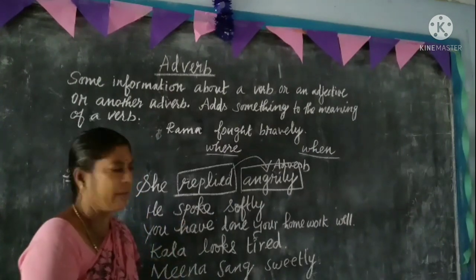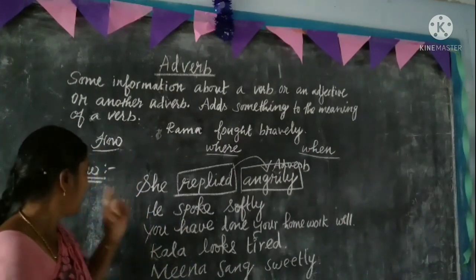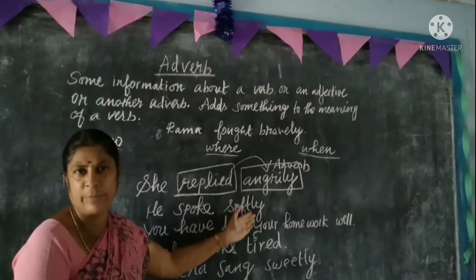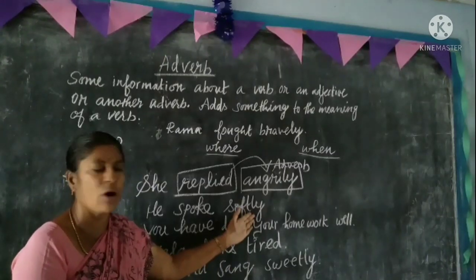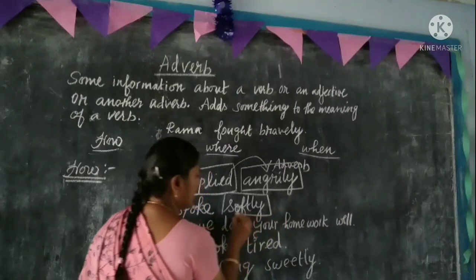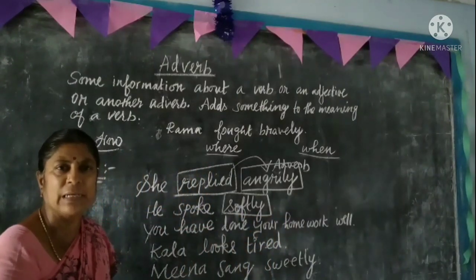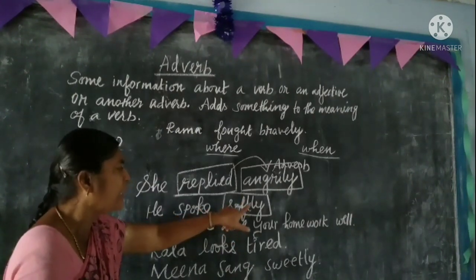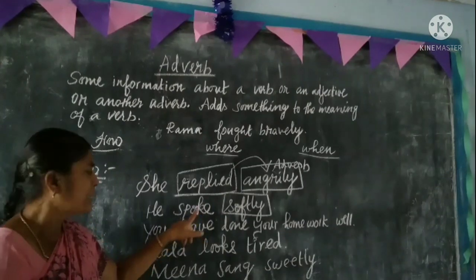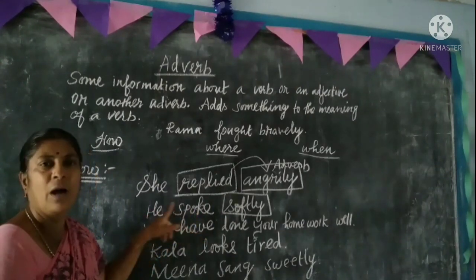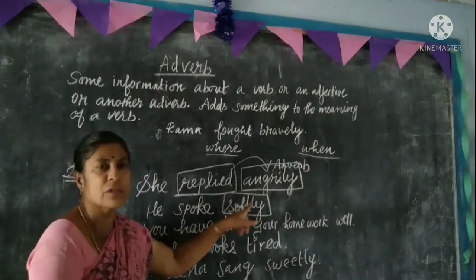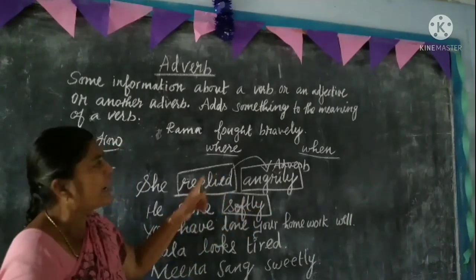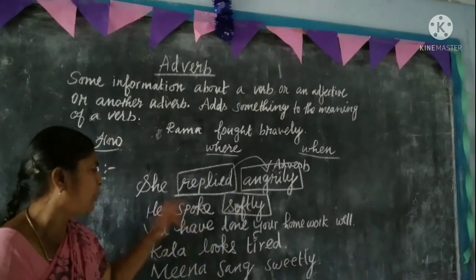He spoke softly. How did he speak? The answer to the question how is softly. So the word softly is an adverb. How can you find out it is an adverb? Because the word softly gives more information to the verb spoke. He spoke softly, so the word softly is the adverb. It adds something to the meaning of the verb spoke.